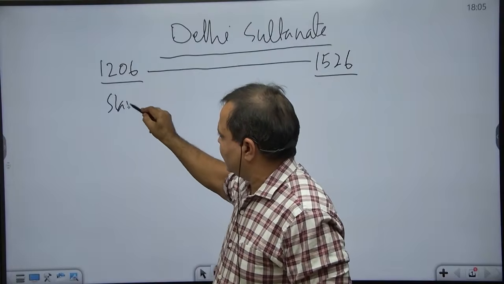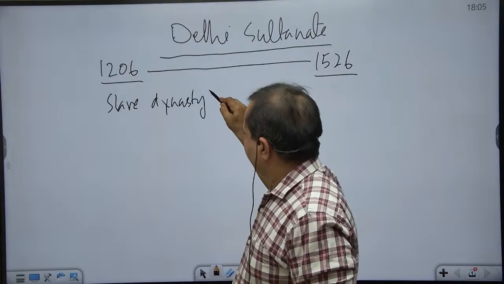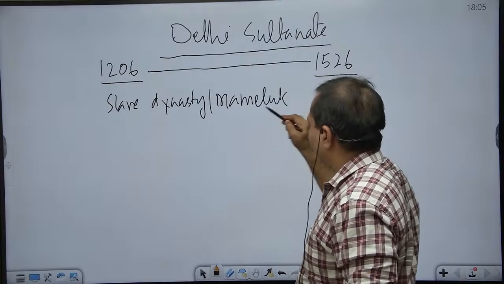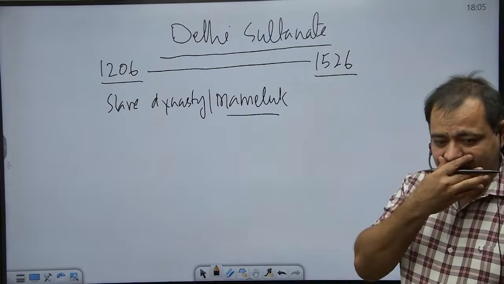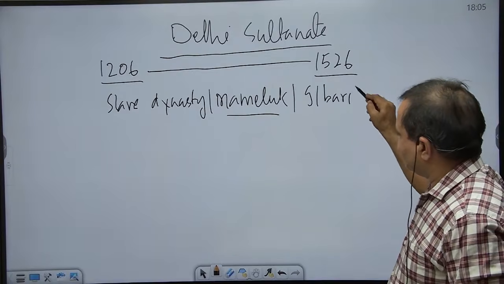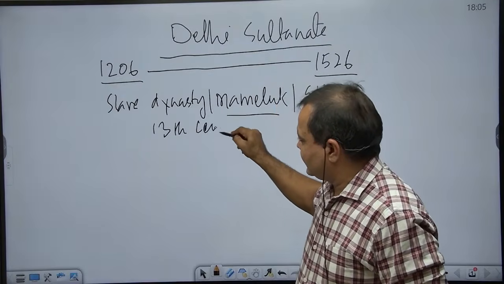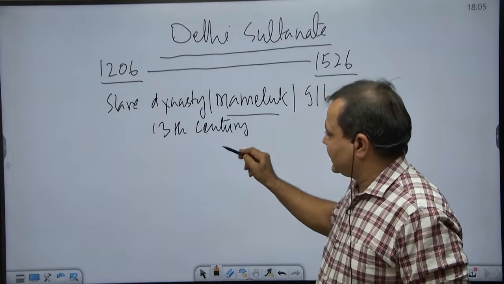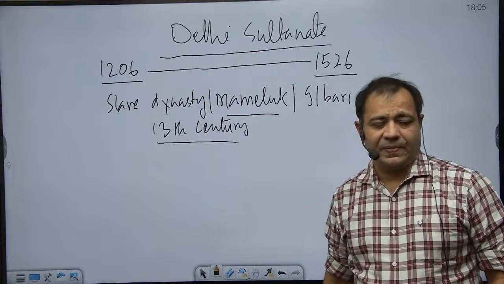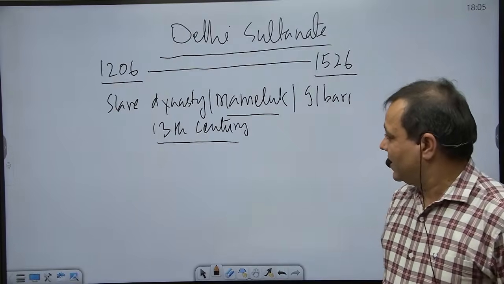Known as the slave dynasty. That is also known as the Mameluke dynasty. Mamluk is a liberated slave, and the same dynasty is known as the Ilbari dynasty. If we take note of this dynasty, this was the dynasty which dominated the whole 13th century except the last decade, when we have the foundation or appearance of a new dynasty known as the Khilji dynasty.